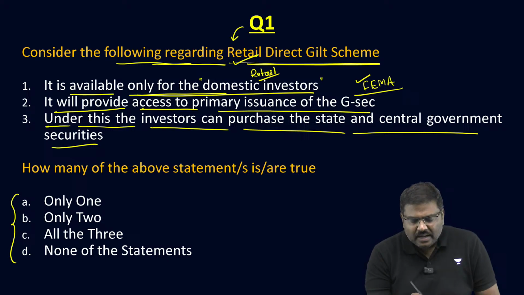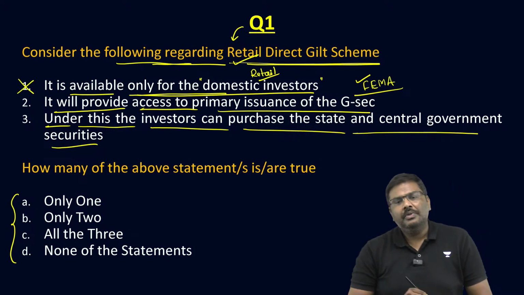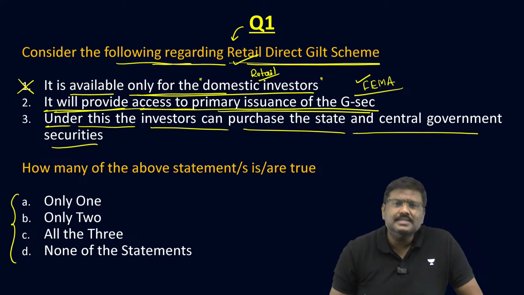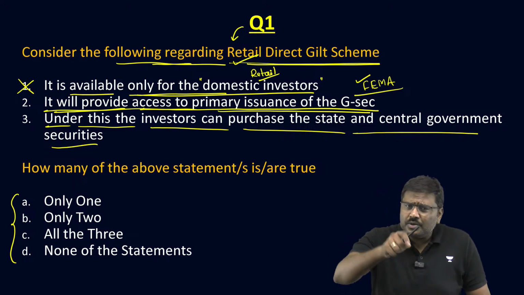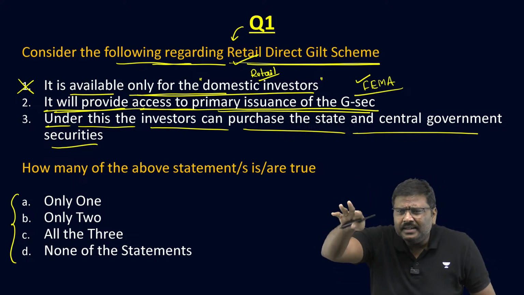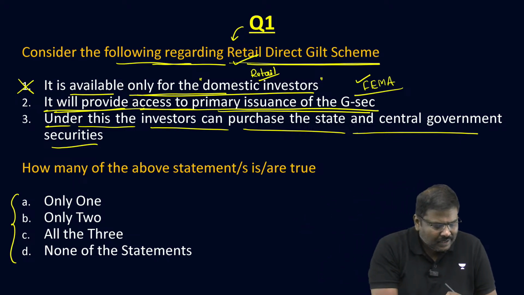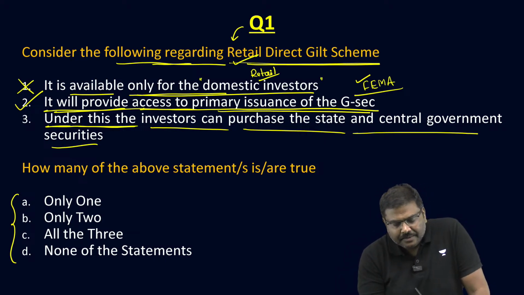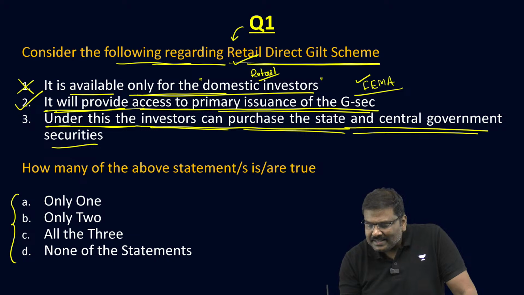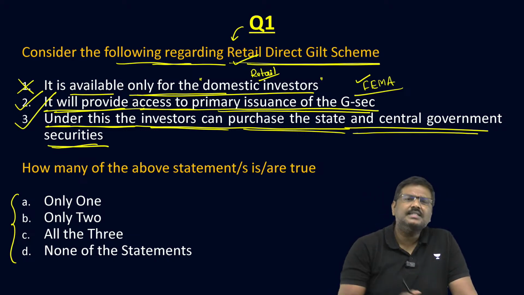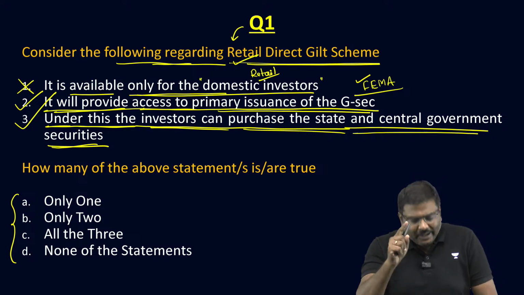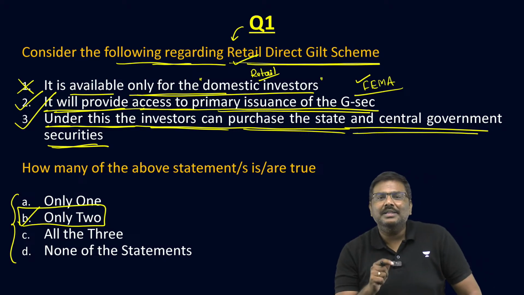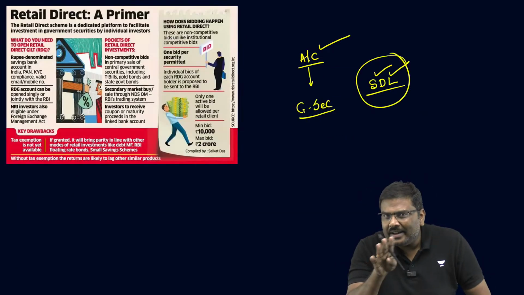So look at the first statement. It is available only for the domestic investors? No. Second one, it will provide access to primary issuance of the G-Secs. Yes. Using this, you can purchase the government securities, be it of the central or state. Second statement is true. Everybody is clear? Third one, under this, the investors can purchase the state and central government securities. Yes, that is also correct. So the right option for question number 1 is option B. Only 2 of the statements are true. Everybody is clear regarding this?